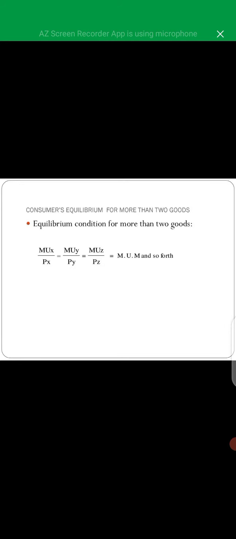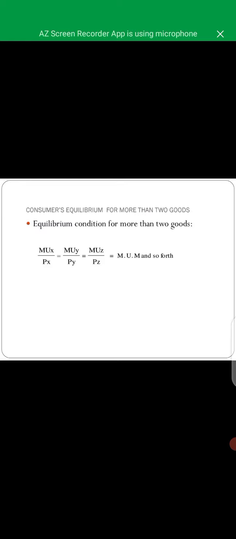If MUX divided by PX is less than MUY divided by PY, the consumer is getting more marginal utility per rupee in case of Y as compared to X. That is the vice versa situation. Therefore, he will buy more of Y and less of X. This will lead to a fall in the marginal utility of Y and a rise in the marginal utility of X. So the consumer will continue to buy more of Y till MUX divided by PX is equal to MUY divided by PY.